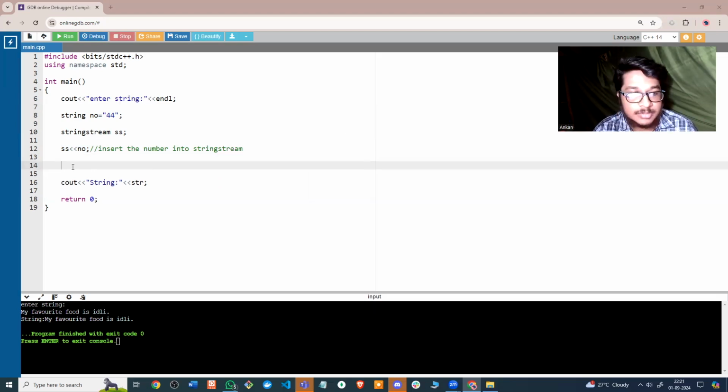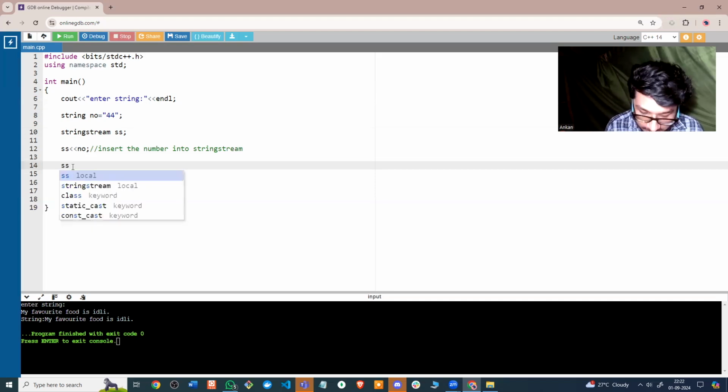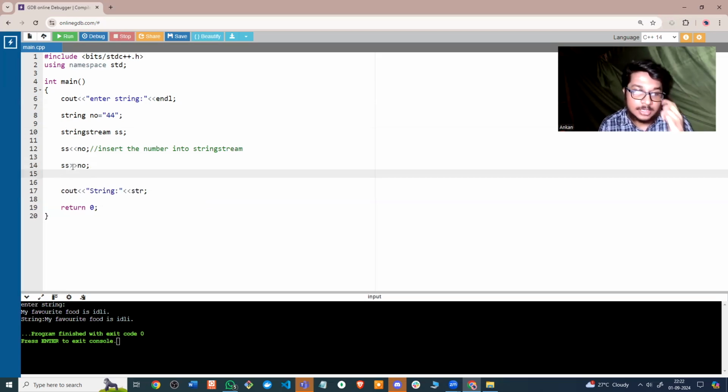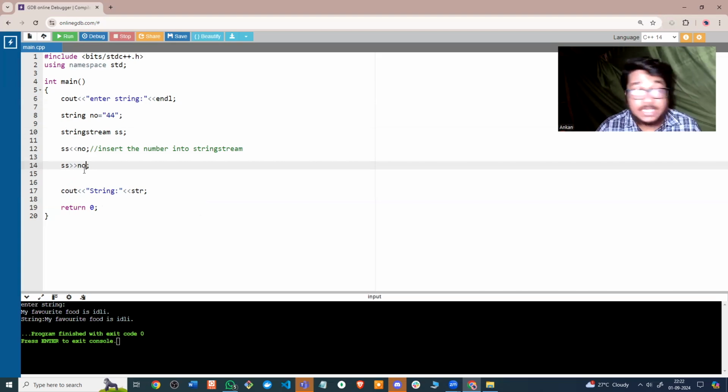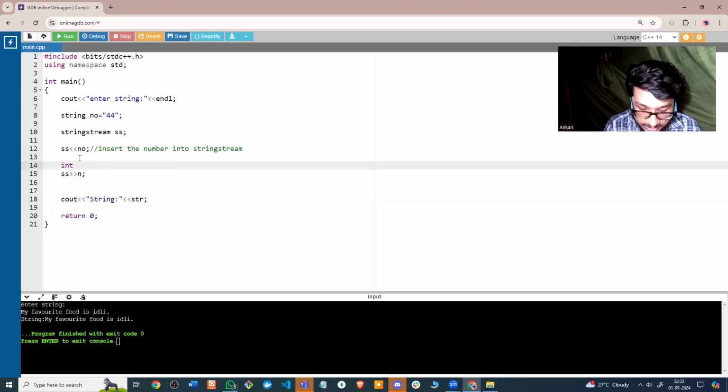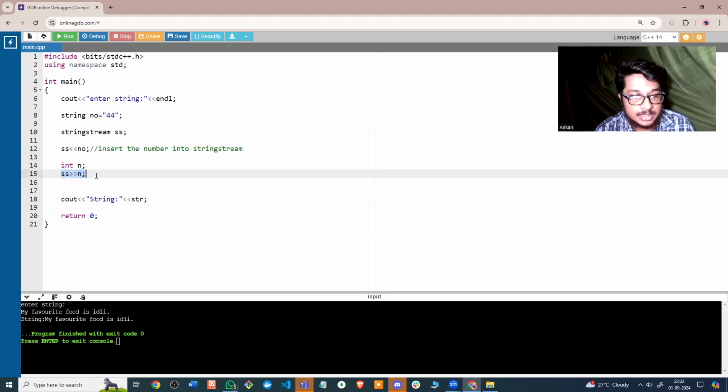Now I can read the number back from the string stream in a very similar way. I read a number from cin when the user gives an input from cin. In a very similar way, same syntax, instead of cin, it will be ss. So ss, no. I'm reading the number back from the stream. For the number, I have to take a different name here. So let's say I store that integer in int n or something. And then I'm going to take that number back from the stream. I inserted it here, so now I'm taking the number back from the stream.